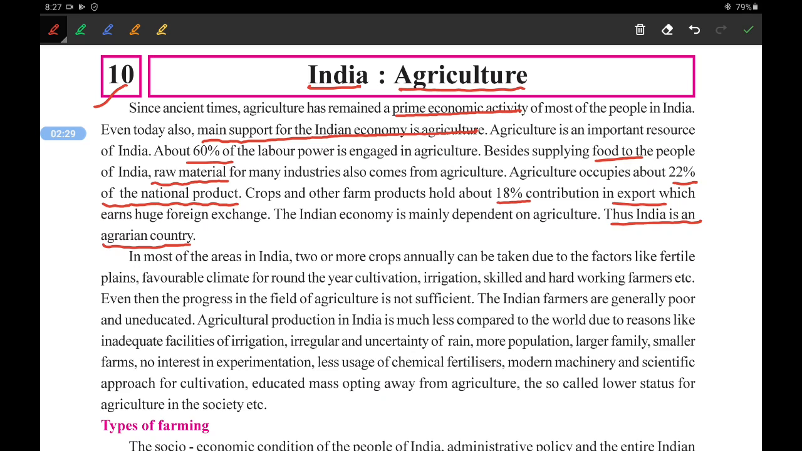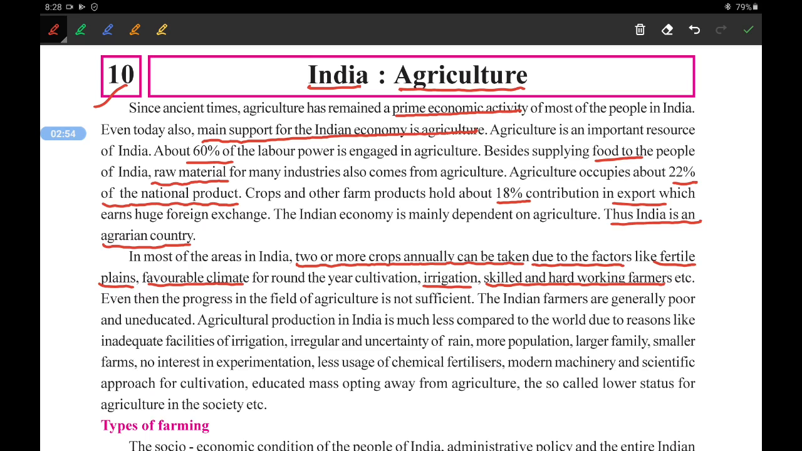In most areas in India, two or more crops can be taken annually. Which factors make this possible? Fertile lands, a favorable climate all year round, irrigation, skilled and hardworking farmers, etc. These are some of the factors due to which more than two crops can be taken in a year.